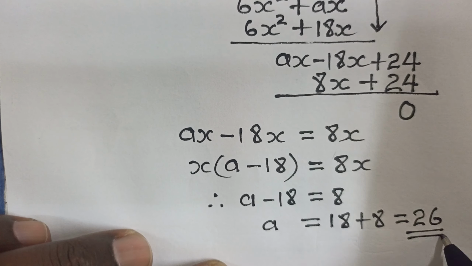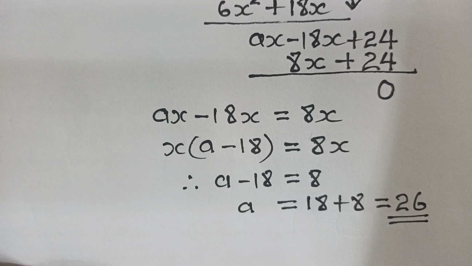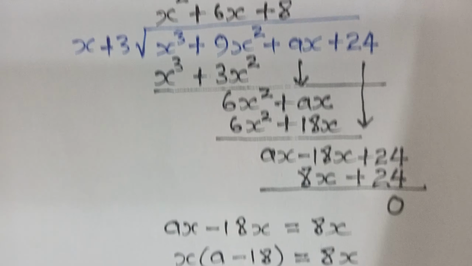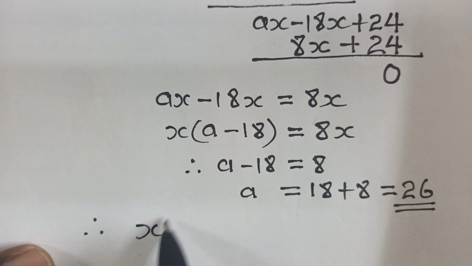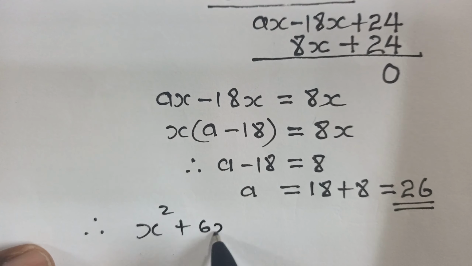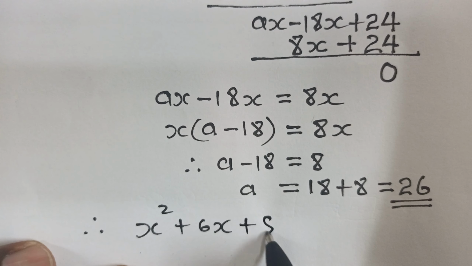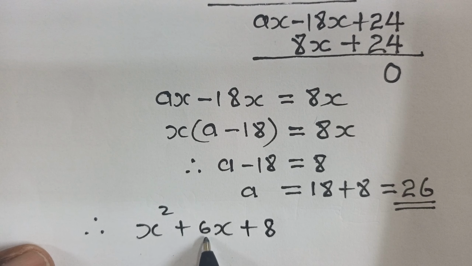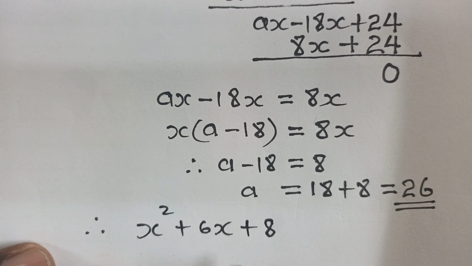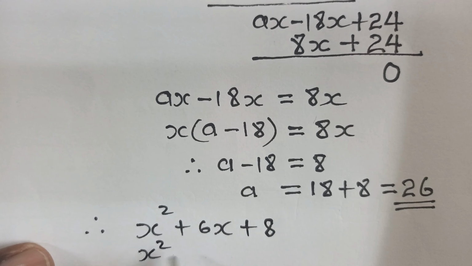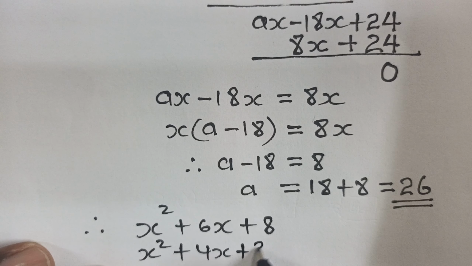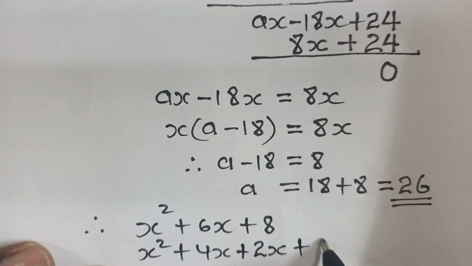Therefore, we are able to find the value of a. Now we look for the other factors. As you can see, our quotient there is x squared plus 6x plus 8. We look for two numbers that, if you multiply, you get 8, and if you add, you get 6. That is 4 and 2. So you have x squared plus 4x plus 2x plus 8.